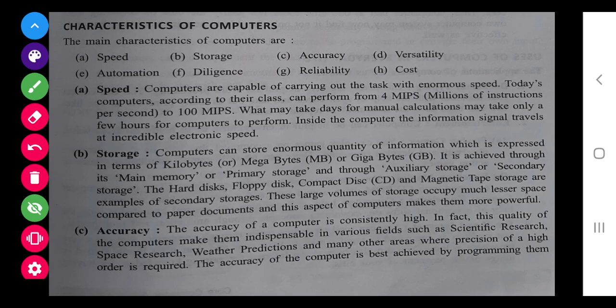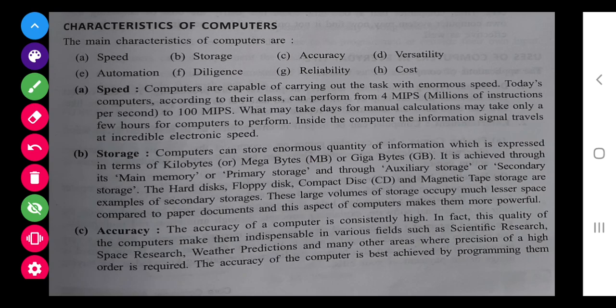Main memory and the secondary memory. Main memory, computer's RAM and ROM. And if we talk about the secondary memory: hard disk, floppy disk, compact disk, magnetic tape storage. So different devices are available nowadays to keep your data stored outside the computer. So that is the secondary one, and main memory is internal memory.